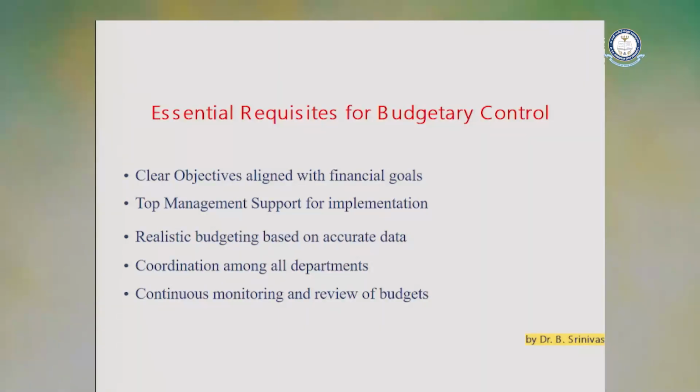And next one, it will support the implementation of policies for top level management. Every top level management will take decisions with the help of this budget. And a realistic budget based on accurate data. To estimate that, we compulsorily require accurate data. When you have accurate data, only then are you able to estimate properly for the future. And coordination among all the departments, and it is a continuous monitoring process and review system of budget. So, these are the essential requests of budget control.